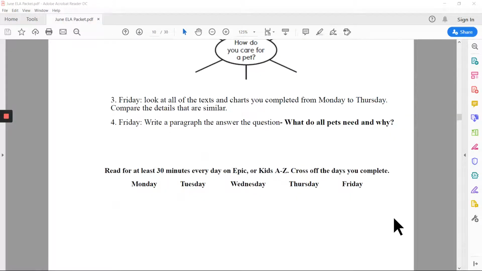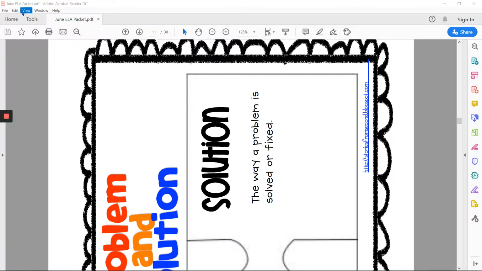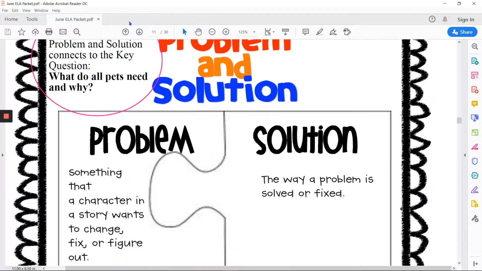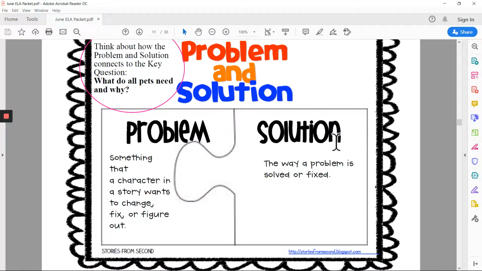Scholars, make sure you're continuing to read for at least 30 minutes every day. You can cross off the days as you complete them. This week, your anchor chart is a reminder about problem and solution, because we'll be able to use the problem and the solution in the 4 texts that we read this week to help us answer the key question. So remember, a problem is something that a character in a story wants to change, fix, or figure out, and the solution is the way that a problem is solved or fixed.